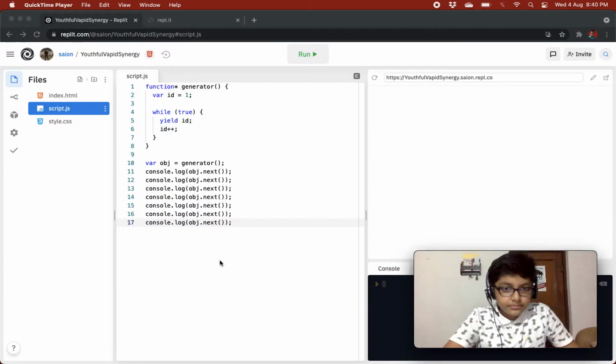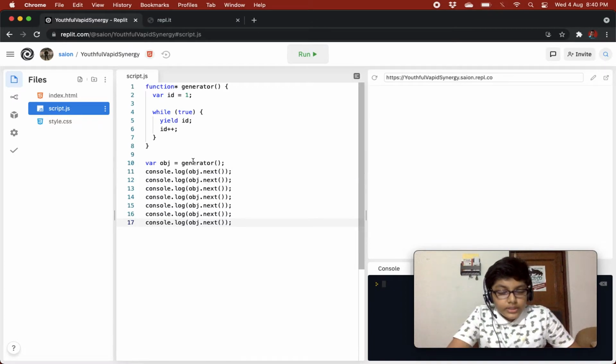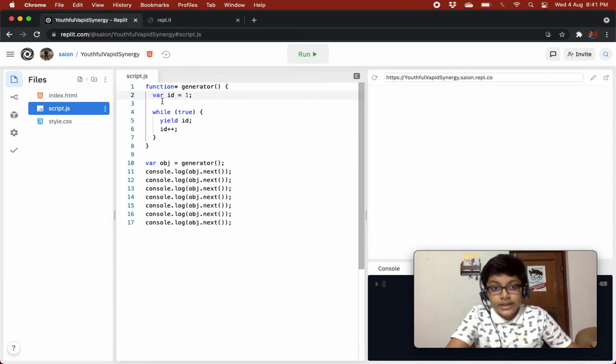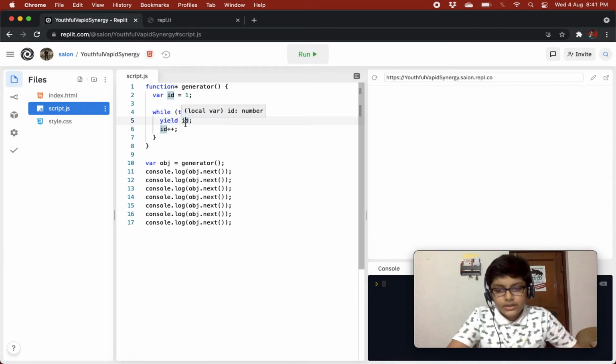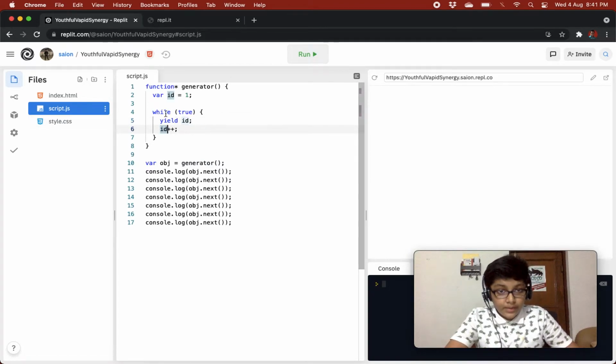So we are just doing object.next. First time it goes in here, it sets id to 1, goes in the while loop, and yields out id and basically comes out of the generator. Next time it starts from where it left, it increments the id, so the id is 2, goes back to the loop and yields out the id, so 2 is being yielded.